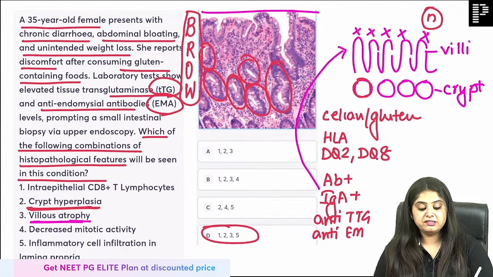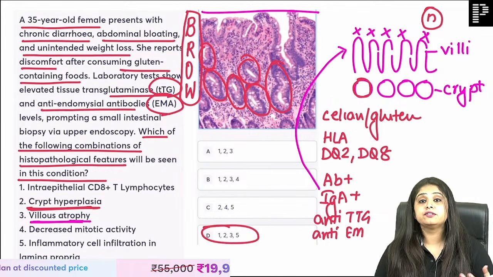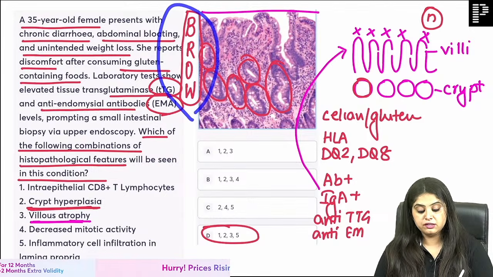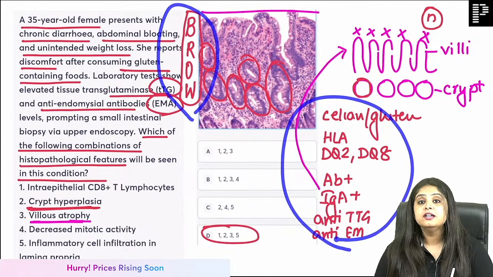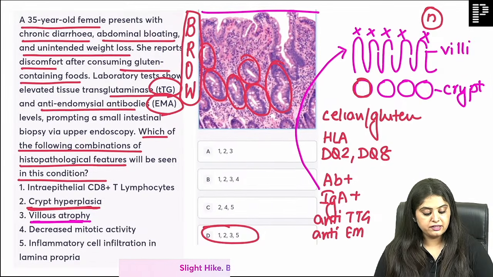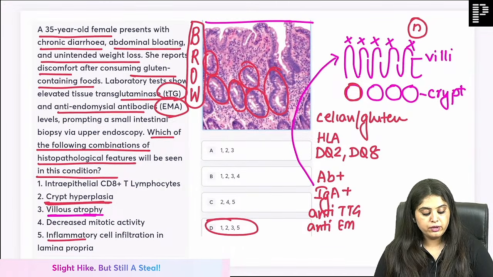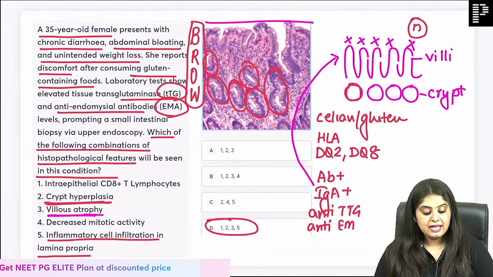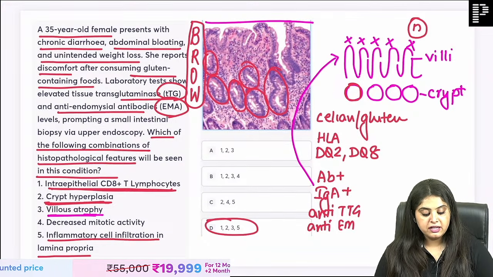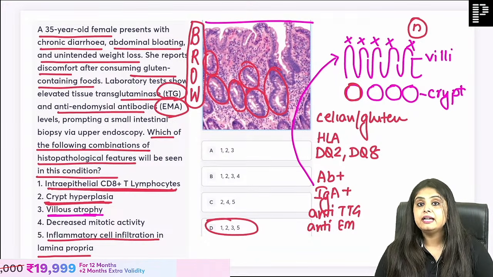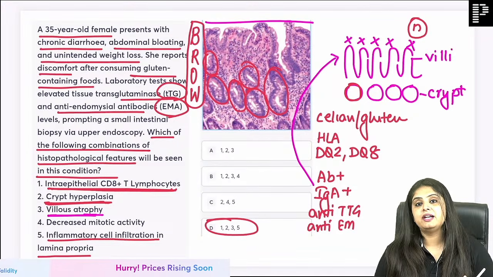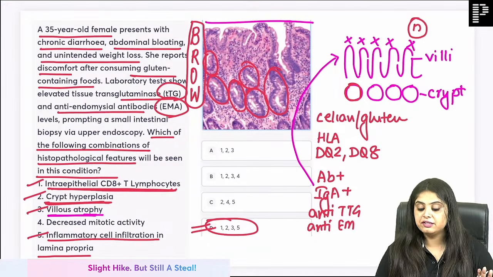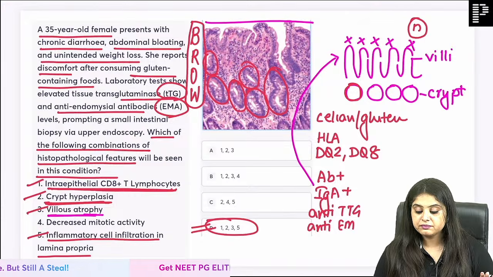Next, ma'am, obviously these days the anti-inflammatory diet is so much in fashion, right? And they are saying, oh, basically cut out gluten because gluten creates a lot of inflammation, which is true in us also. But imagine the kind of inflammation this must be causing in people with celiac disease. So much inflammation. What inflammation? There is inflammatory cell infiltrate which is going to be present in the intestinal epithelium, that is in the lamina propria, it will be there. And these inflammatory cells are usually going to be the CD8 T lymphocytes. This is something which I'm adding to your knowledge. So ultimately 1, 2, 3, 5 seemed right to me, and that is why you guys were right. It is 1, 2, 3, 5 also.